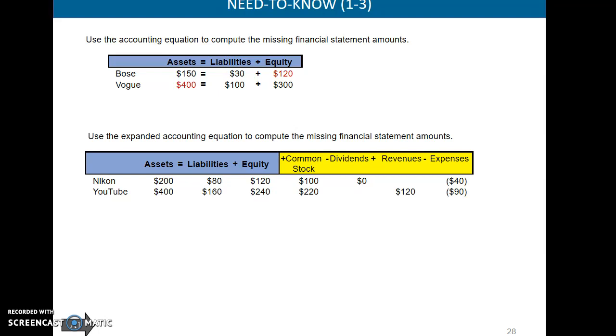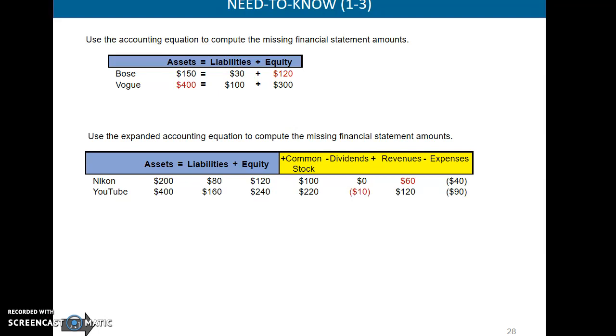Okay, let's see. Revenues, you got $60. $60 minus $40 in expenses is going to give us $20. That $20 plus the $100 in common stock equals $120 in equity. The $120 in equity plus the $80 in liabilities equals the $200 of assets. So therefore, our assets equal our liabilities plus our equity.